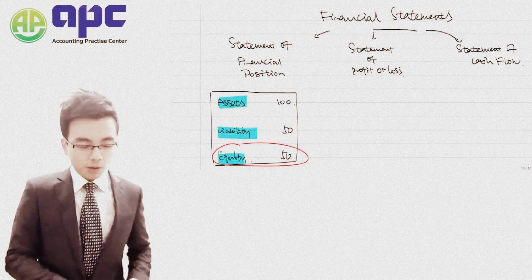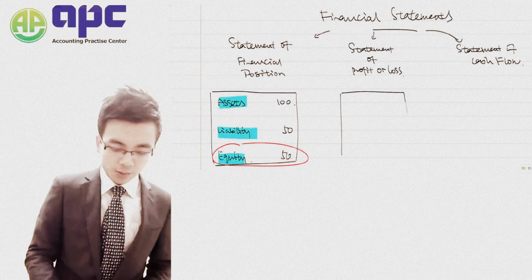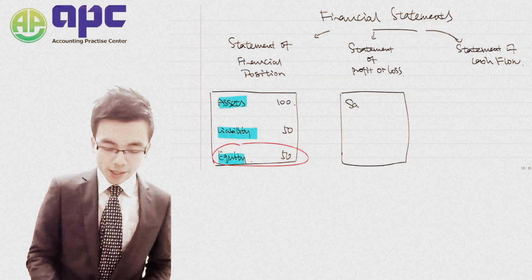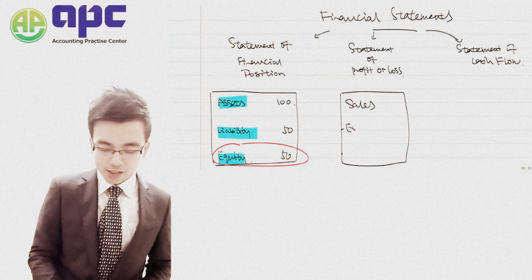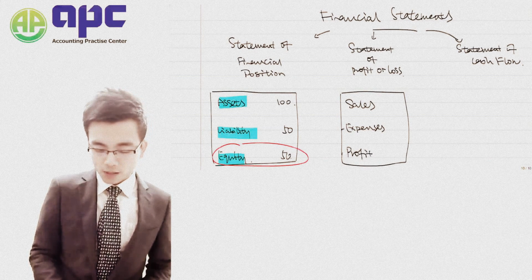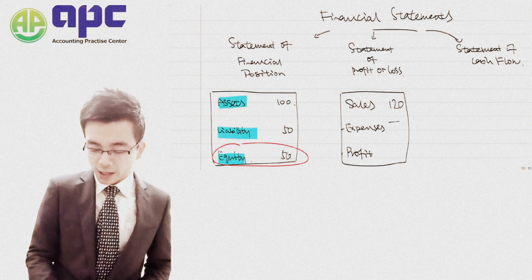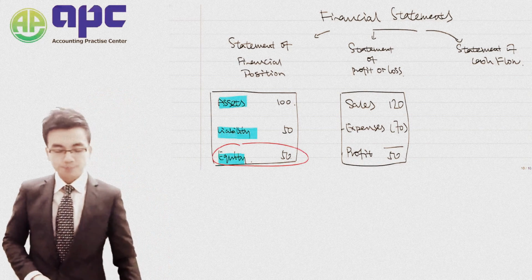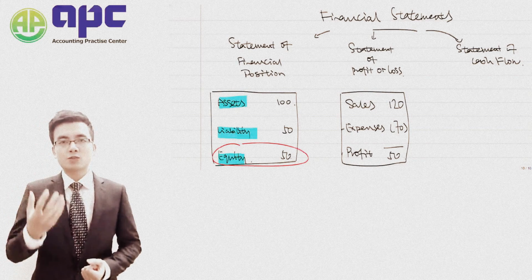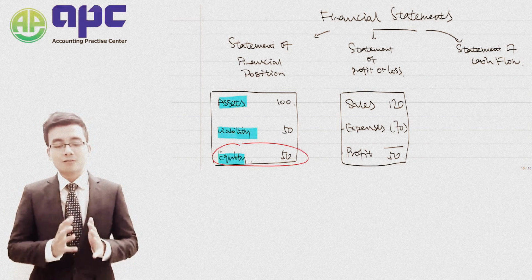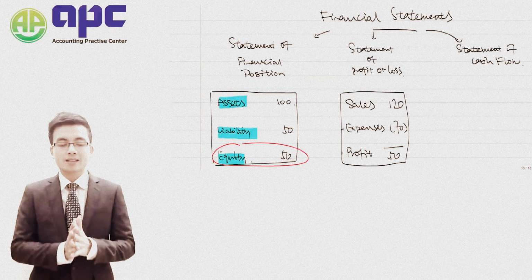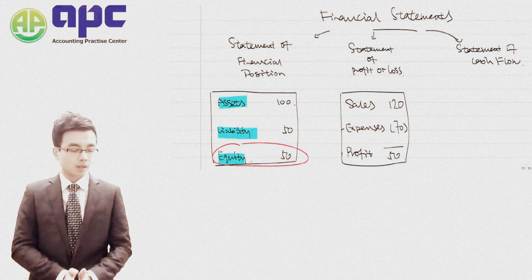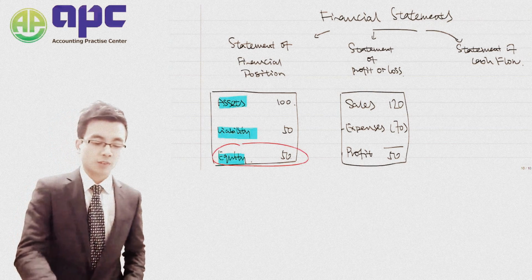Also, we've got the statement of loss. That would be a statement showing the sales revenue minus the expenses the company incurs, which will give us the profit. For example, we've got $120 of sales revenue minus the expense of $70. That will give us $50 of profit. From the financial accountant's point of view, we have to know how we're going to prepare the statement of loss. How are we going to determine that sales revenue?